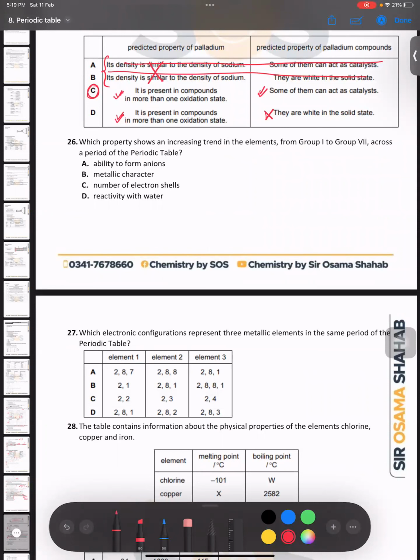Which property shows an increasing trend in the elements from group 1 to group 7 across the period? Metallic character? No. Number of electrons in the shell?